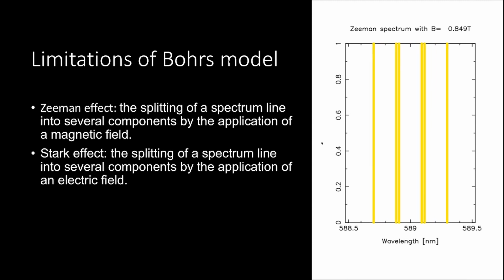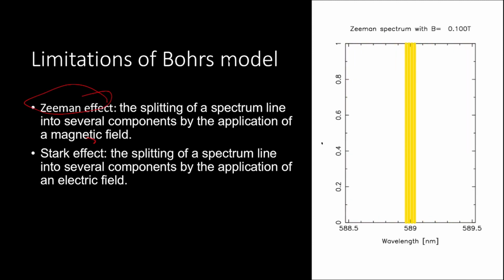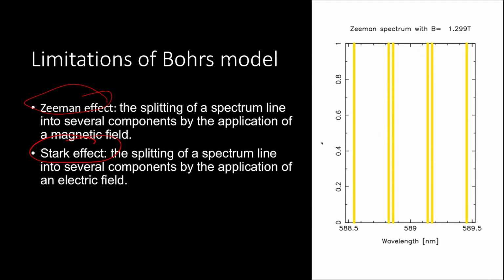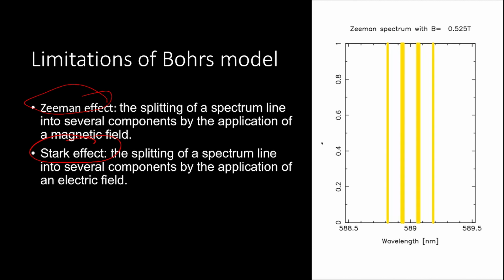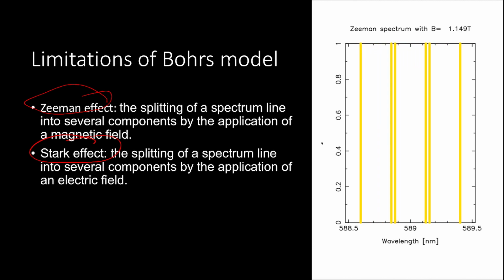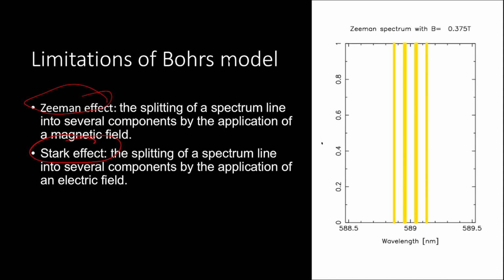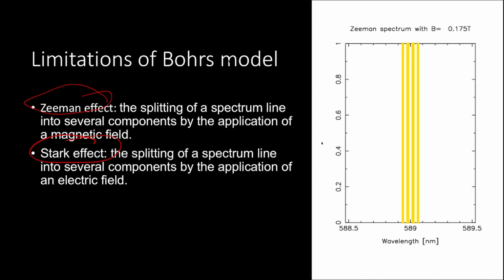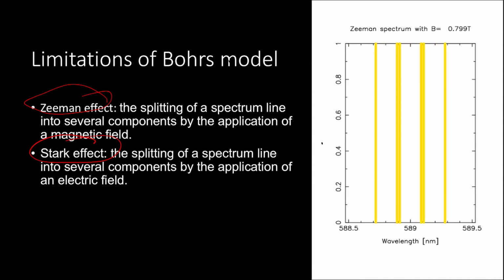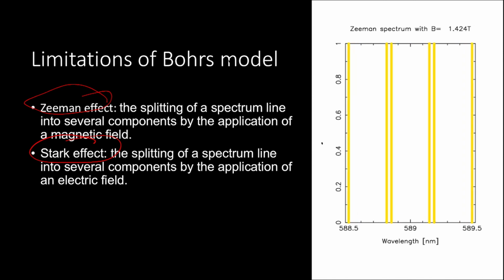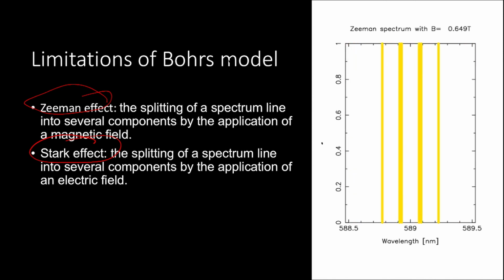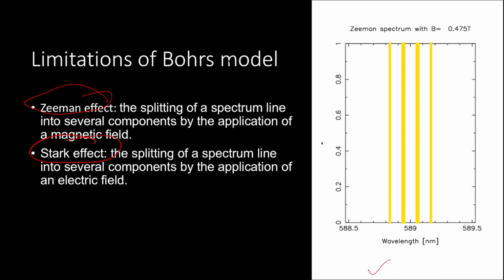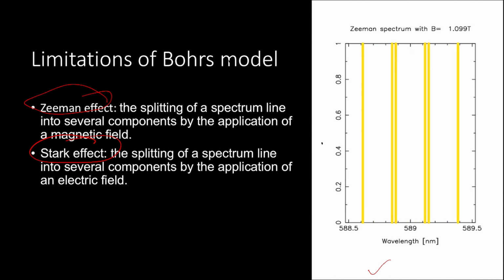The limitation of Bohr's model was that it could not explain the Zeeman effect and it could not explain the Stark effect. Zeeman effect means splitting up of the spectral lines under the influence of a magnetic field. You know that the main lines in the hydrogen spectrum are due to the jumps between various energy states. But when we place a source emitting a spectrum in a magnetic field, we find that the main spectral lines split up further into finer lines, as you can see here in the picture.